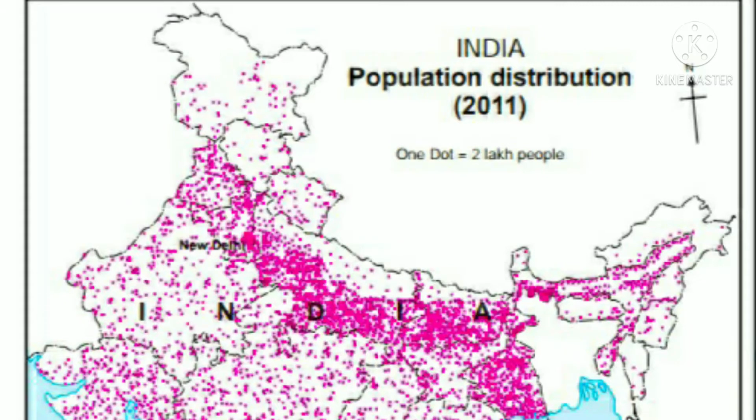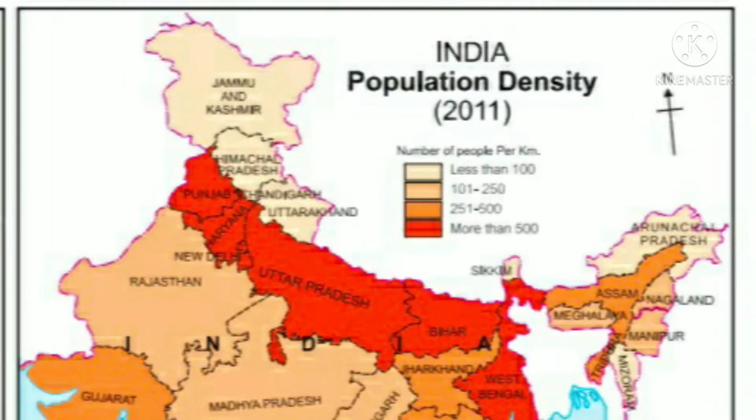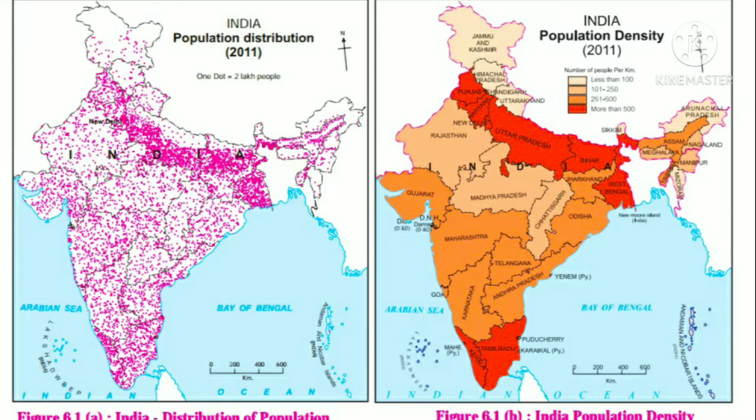The first dot method map shows the distribution of population, and the other, a choropleth map, is titled India's population density. We'll be studying these maps given in figures 6.1a and 6.1b and answering the following questions.